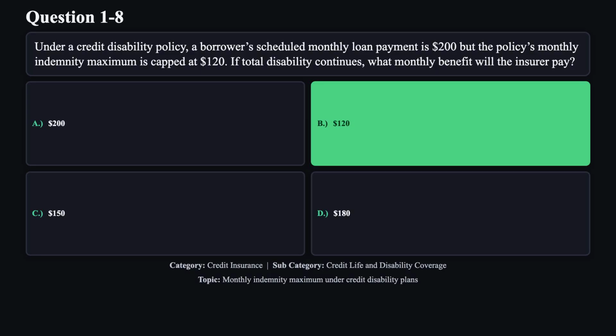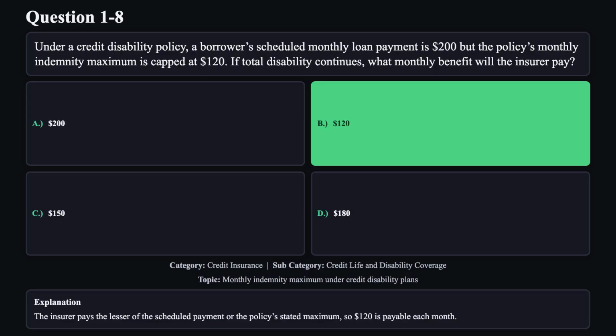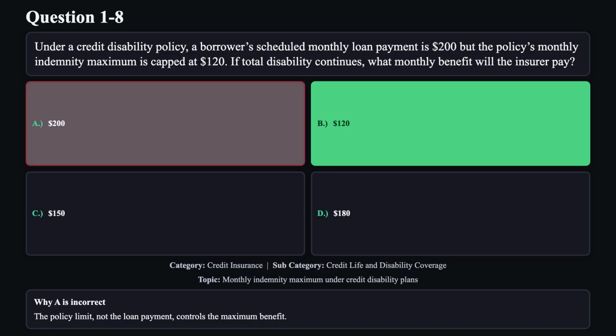The correct answer is B. The insurer pays the lesser of the scheduled payment or the policy's stated maximum, so $120 is payable each month. Reason A is not correct. The policy limit, not the loan payment, controls the maximum benefit.